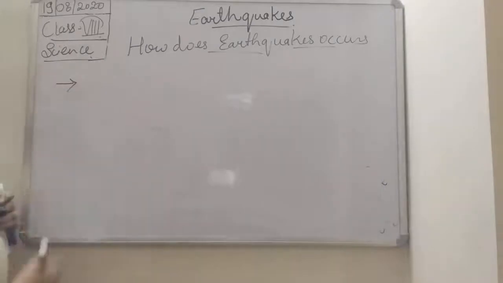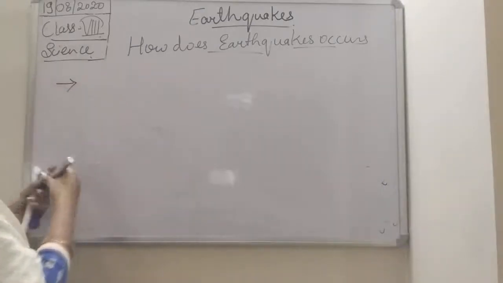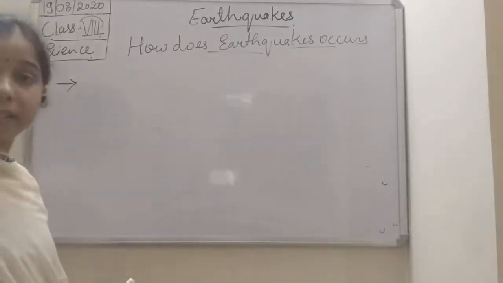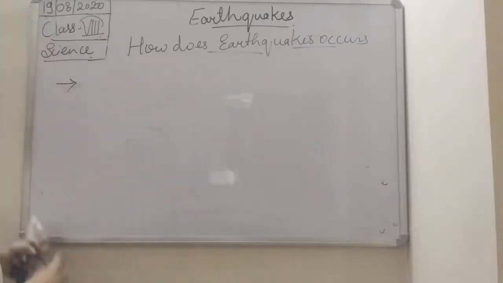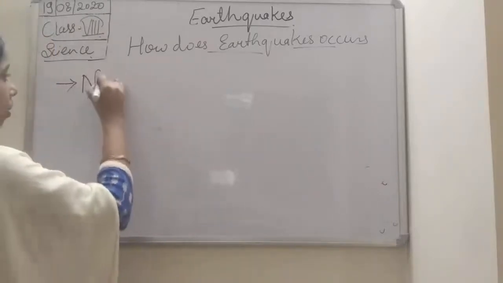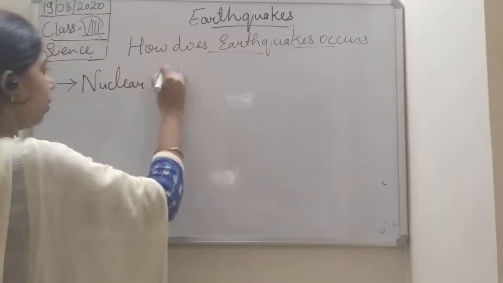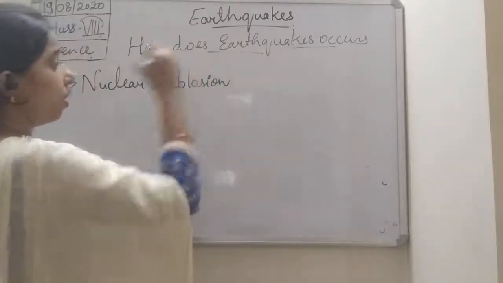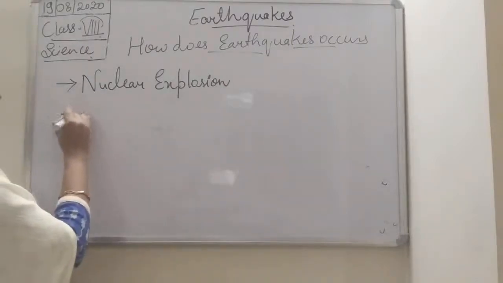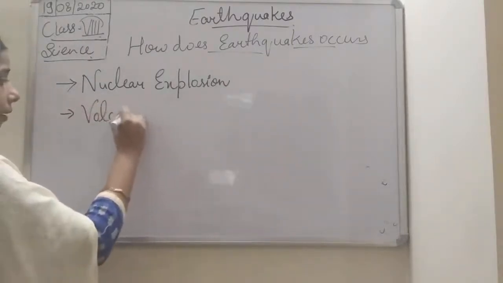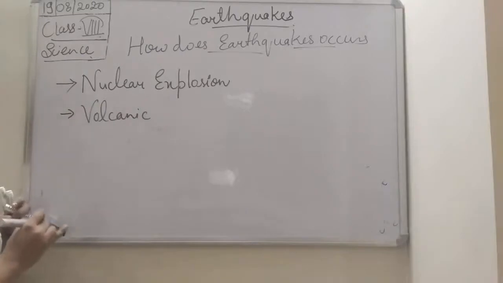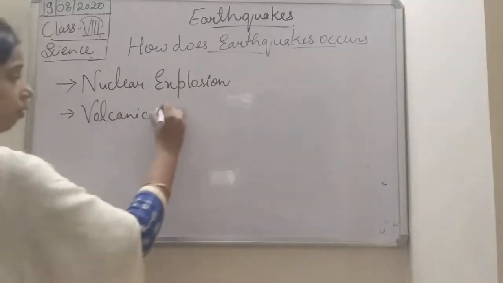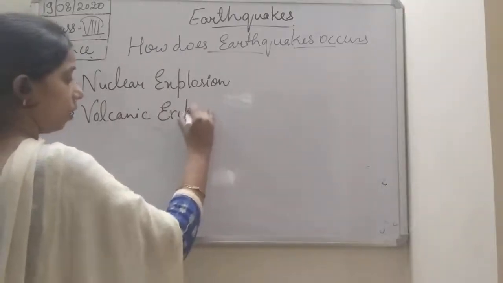So the first cause is the nuclear explosion. Then volcanic eruption.